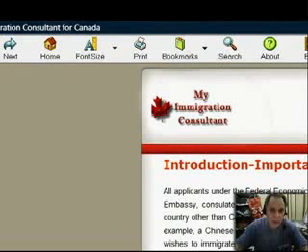Caregivers is an agency where foreign nannies and nurses and care workers find employment with Canadian families in need. The company can assure that the employer is a reputable and good family. They provide excellent services for caregivers. Okay, they're looking for nannies, nurses, and care workers. Let's get in and see what we get in here. So you can see you have the email address, you have the phone. Right in here, you can see live-in care, child care, live-in elder care. So you care for a child, or you care for an elderly person.